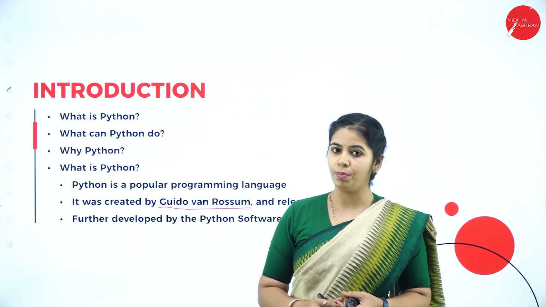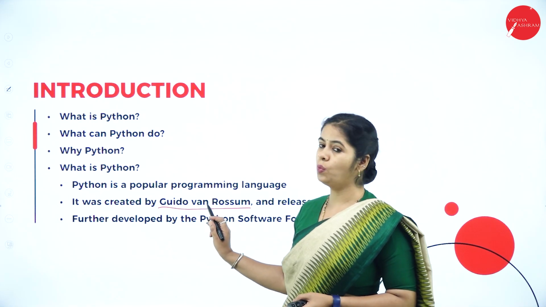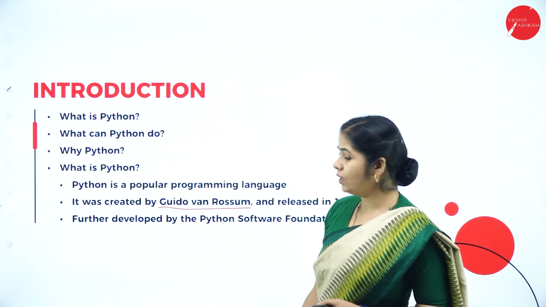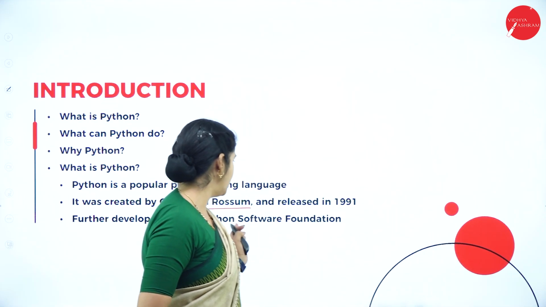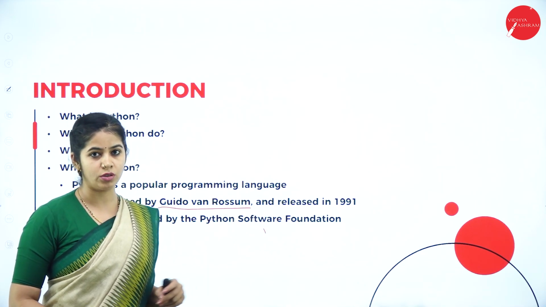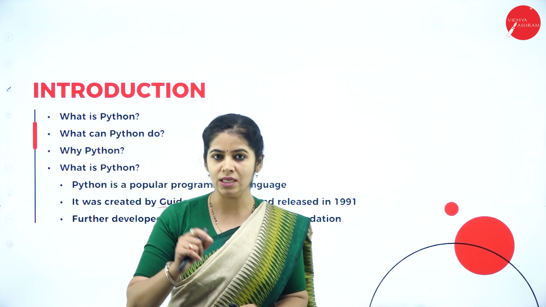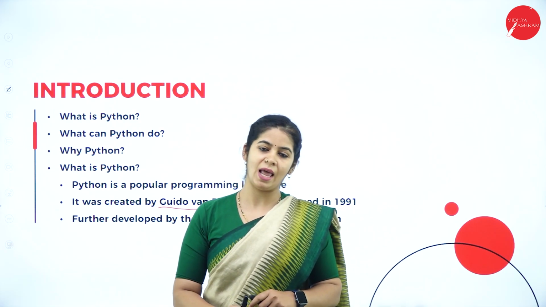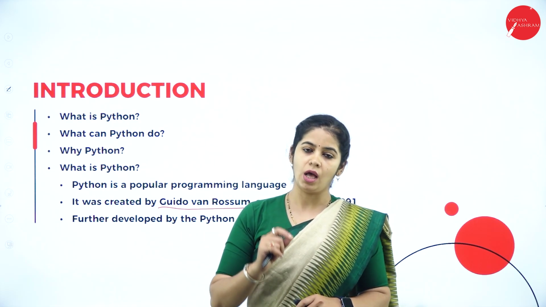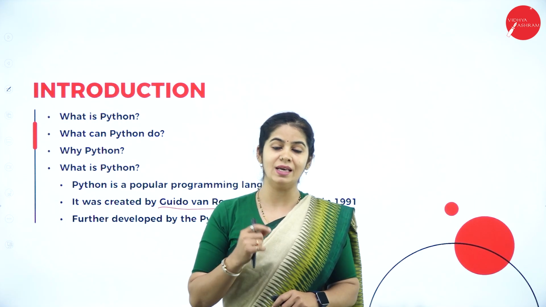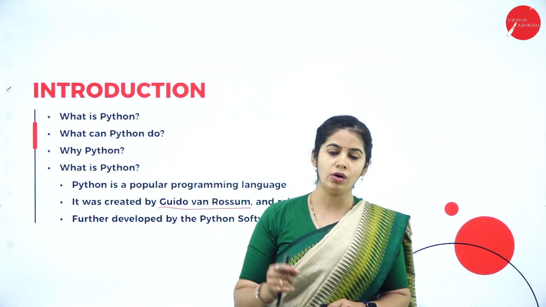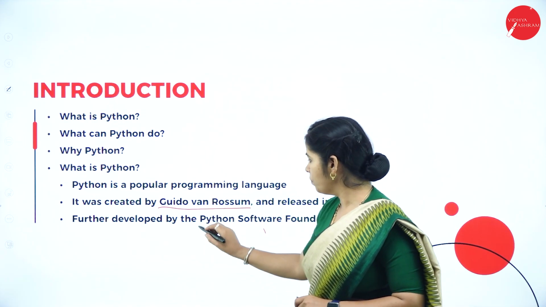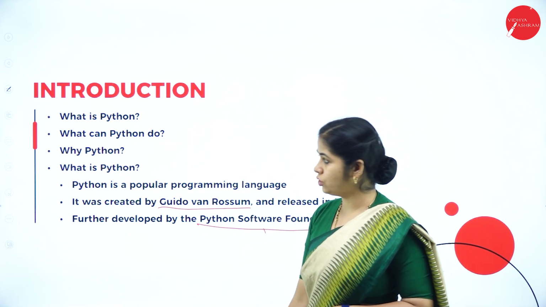Further, it was taken care of by the Python Software Foundation. So that is the basic thing about Python. What is Python? A programming language. Who developed Python? Guido van Rossum, in 1991. Later on, it was taken care of by the Python Software Foundation.